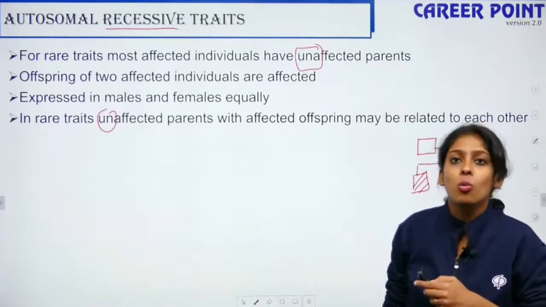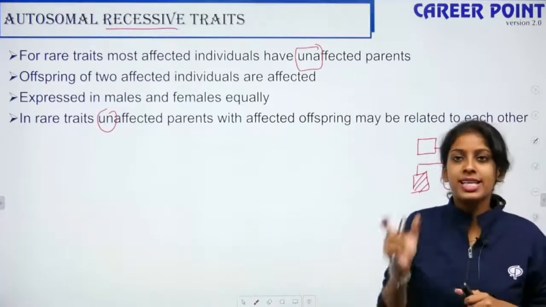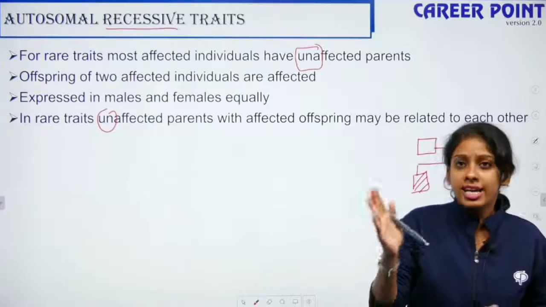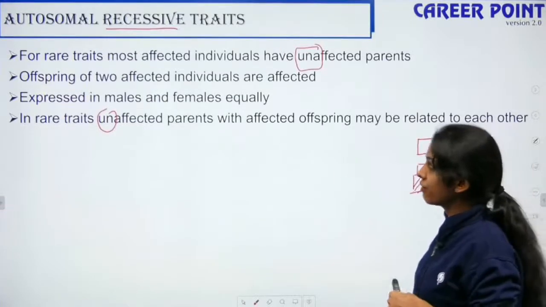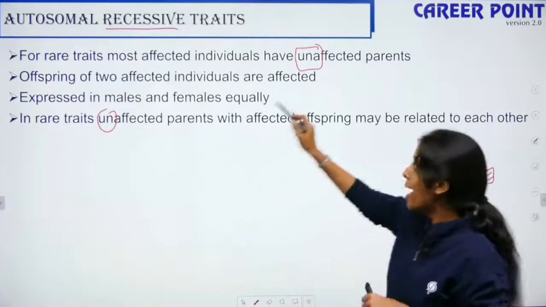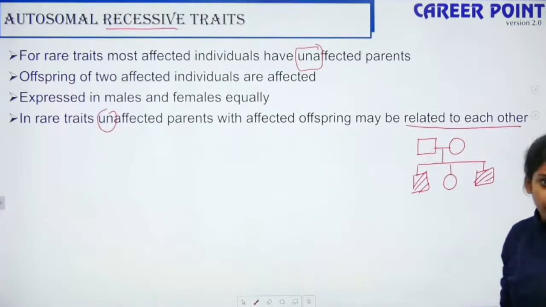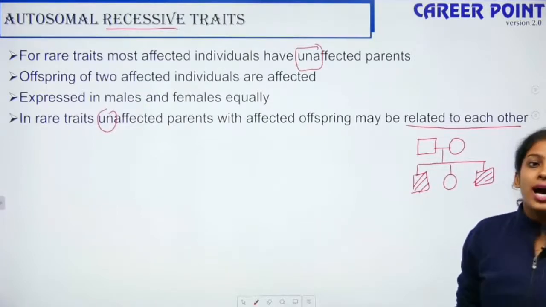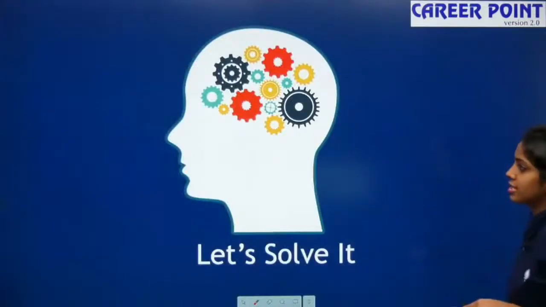So that is also one of the tricks. Here in autosomal recessive, they say the parents are unaffected. Yes, in the second 2 generations, the parent was unaffected. But unaffected parents with affected offsprings may be related to each other. So this is the reason why in this pedigree chart, the conclusion is autosomal recessive.